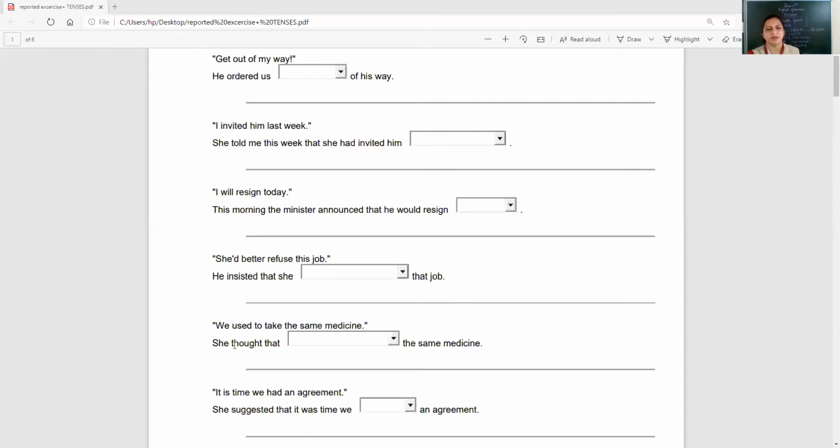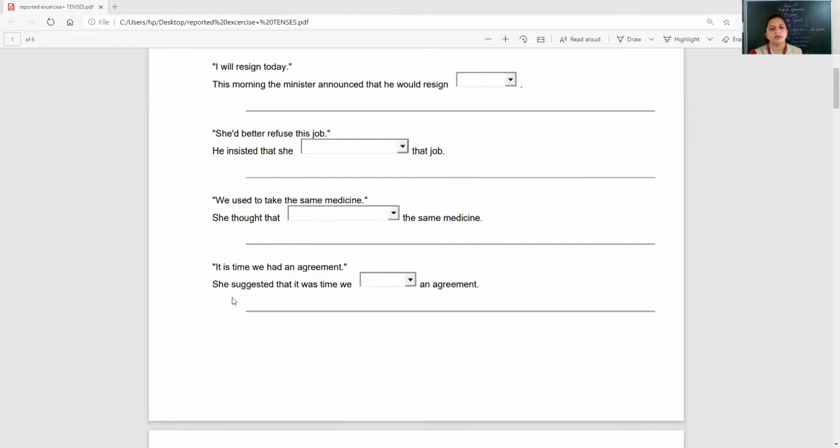Next, we used to take the same medicine. She thought that we used to take the same medicine. Here no changes would be made. She suggested that it was time we had. Had remains the same. Had an agreement.